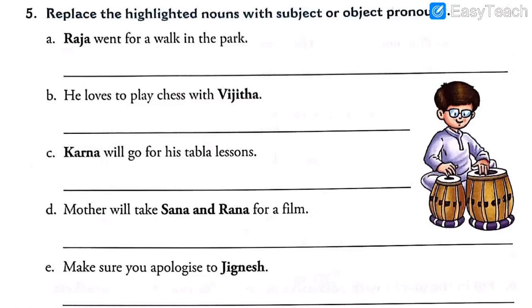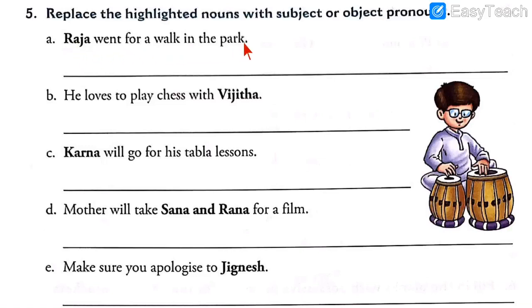Which are the pronouns that we have learned? I, you, he, she, they, it, me, you, him, her, them, it. There are so many pronouns that we have learned, we have to use either subject pronouns or object pronouns. Let's read.